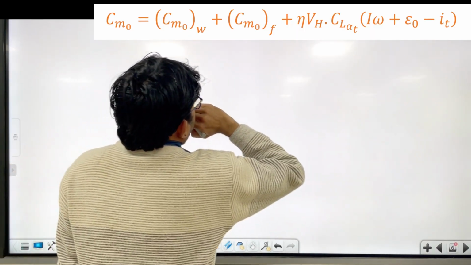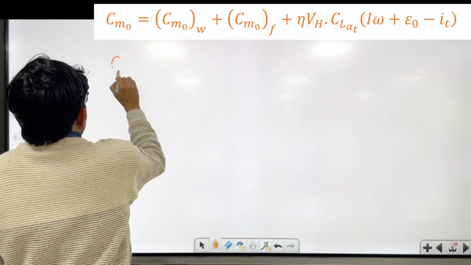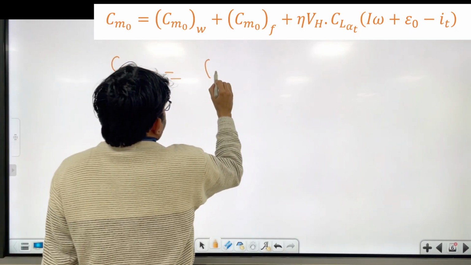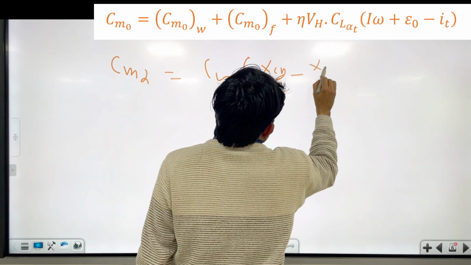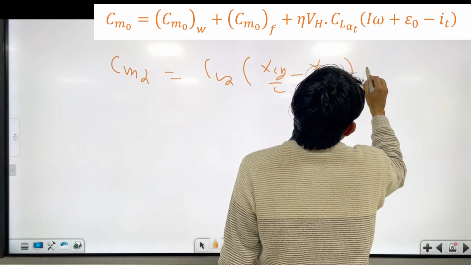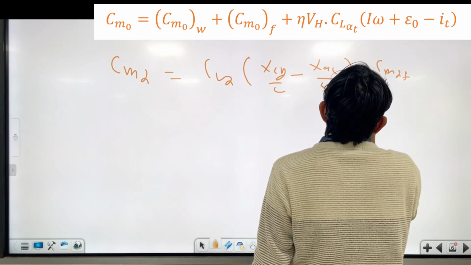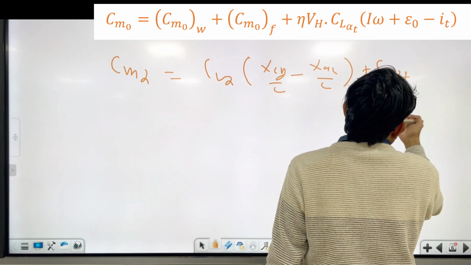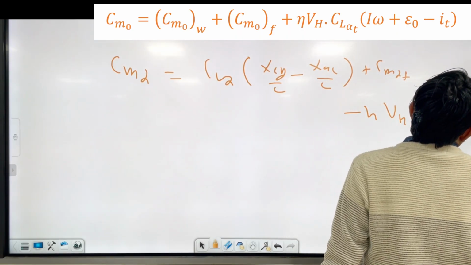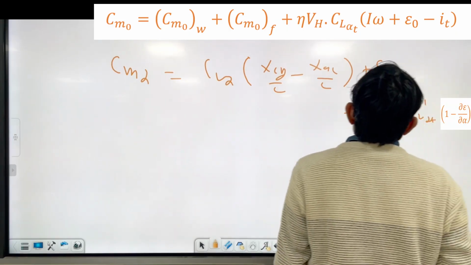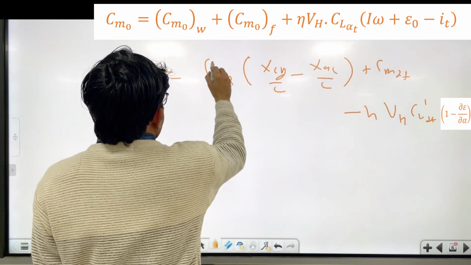And how will you write Cm alpha? This is CL alpha, xcg by c minus xac by c, plus Cm alpha of the fuselage minus eta VH CL alpha of the tail, you put dash, 1 minus dou epsilon by dou alpha. And you will put a dash here also, and this is dash also.